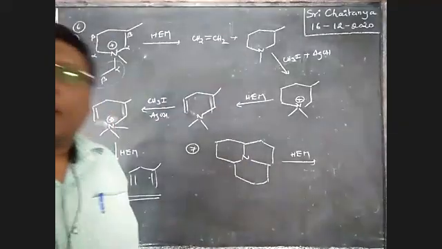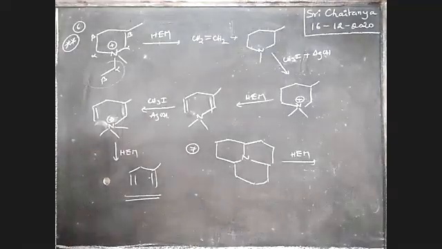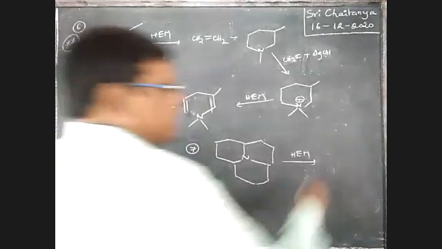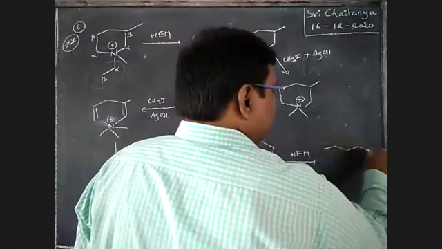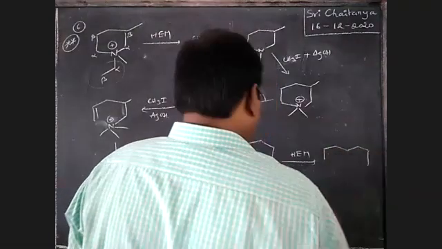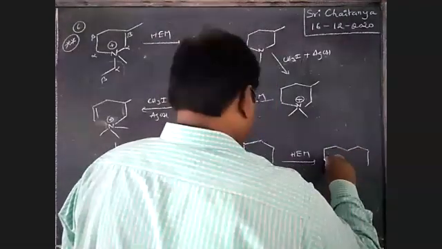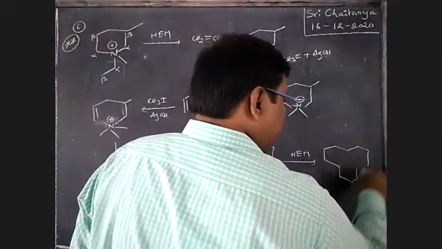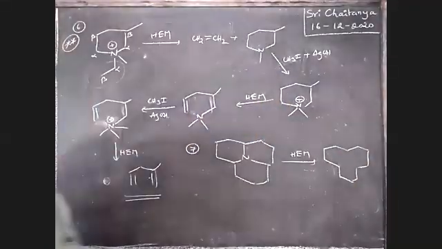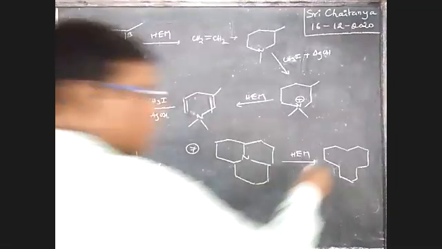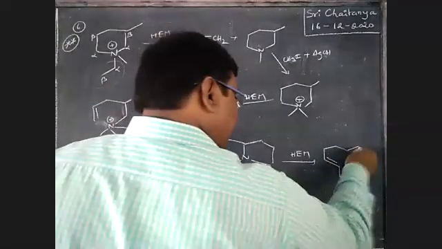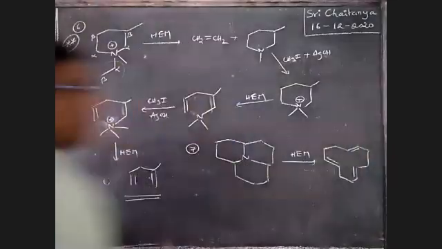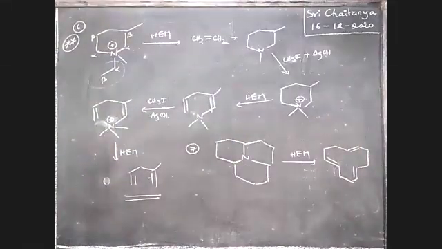What is the final answer? Here the final answer is this one, boys. Apply yourself. If not possible, I will explain tomorrow if you want. So here a pi bond, here a pi bond, here a pi bond is formed. That is the final answer, boys. Please check yourselves.